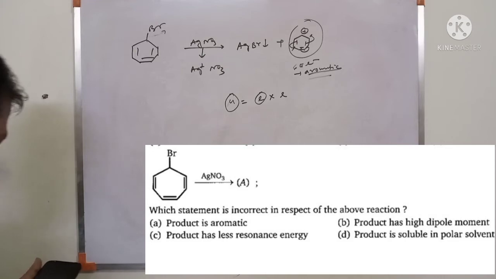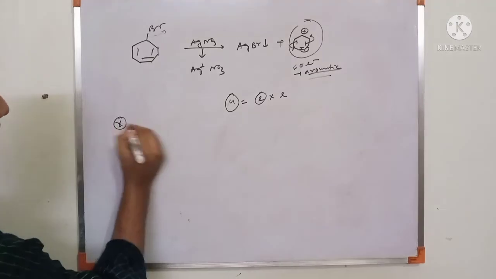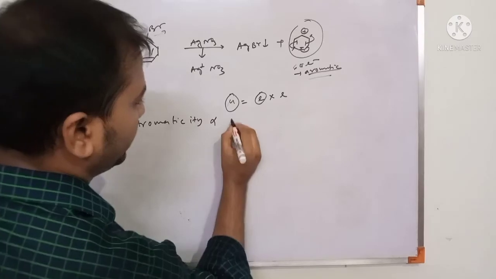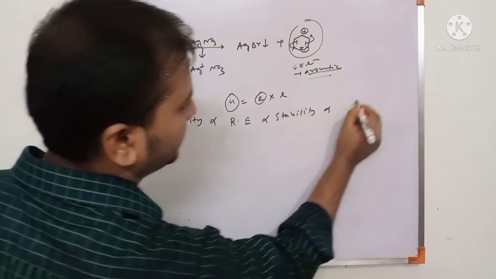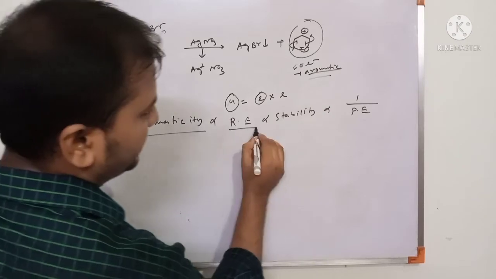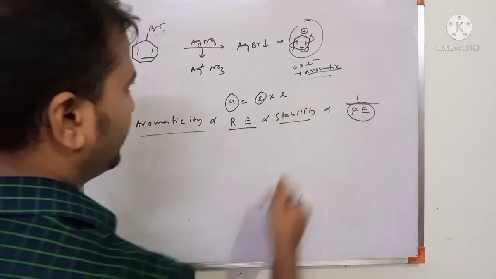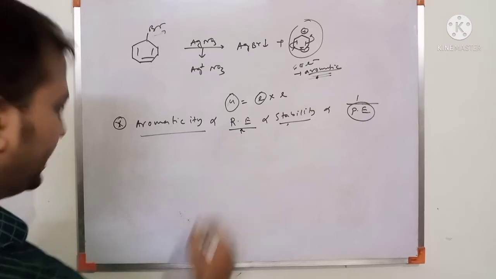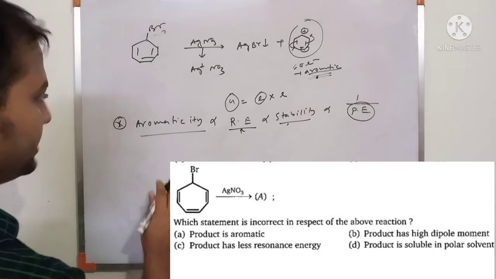But option C, the product has less resonance energy. Note down, aromaticity is proportional to resonance energy, proportional to stability, but inversely proportional to potential energy. Aromaticity increases, resonance energy increases, stability increases, but potential energy decreases. So this aromatic compound is also a stable compound, meaning resonance energy is high. But option C says the product has less resonance energy, so option C is not correct.